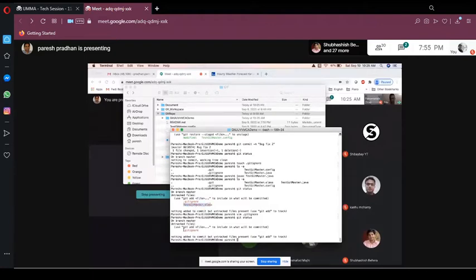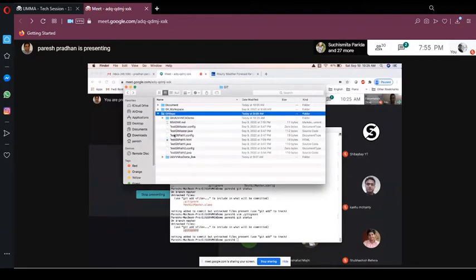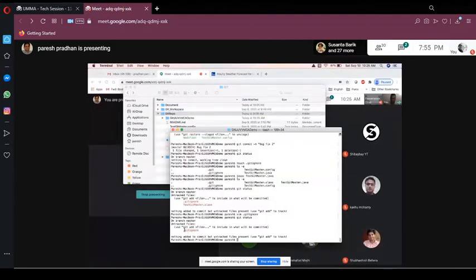So you have to create this dot gitignore file. But one thing in Windows: if you open your file explorer, you cannot create a dot file. You have to use your git bash to create this dot gitignore file, because Windows does not allow you to create any file or folder which starts with a dot.